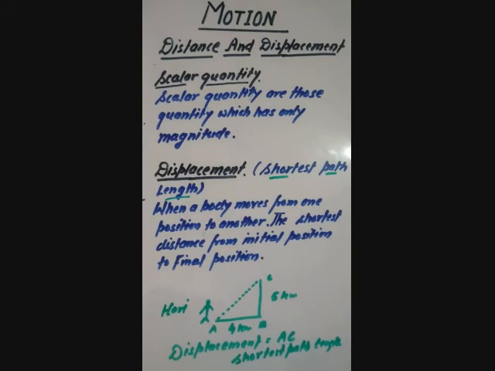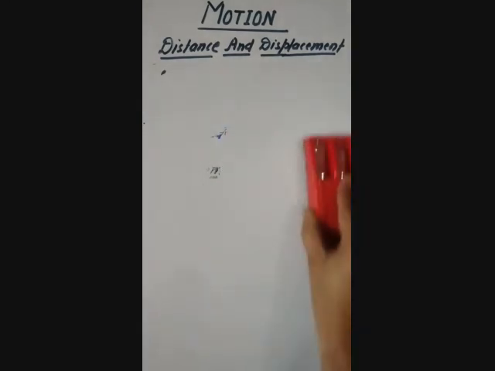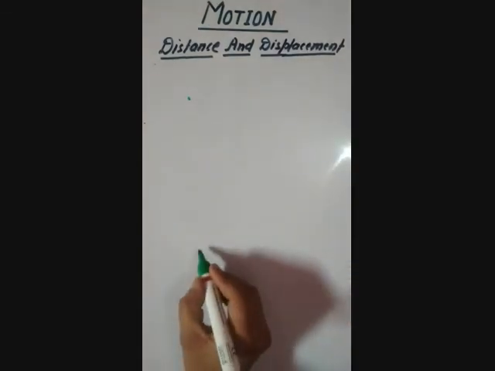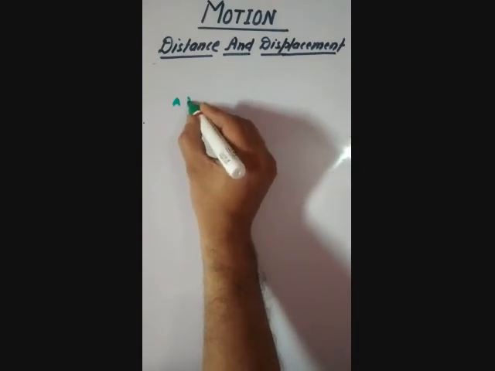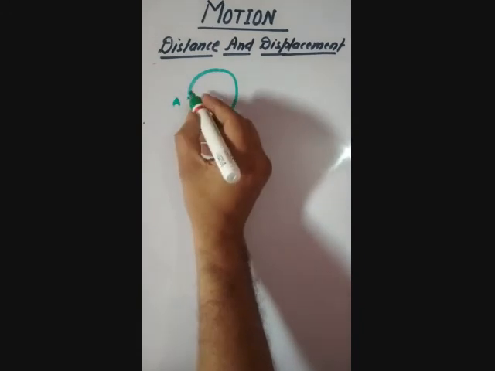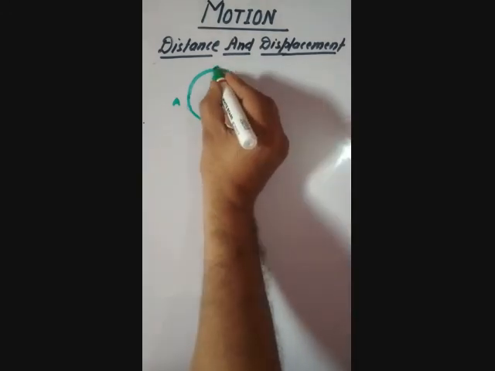If the question says that whether the displacement should be equalized to 0, in that case you can say that suppose a body or an object or someone starts from position A and move in the circular way, like this.